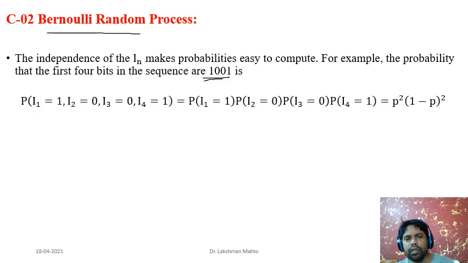All of these come jointly, so it is talking about one joint event. The probability of 1001 is equal to the probability that I1 takes value 1, I2 takes value 0, I3 takes value 0, and I4 takes value 1.